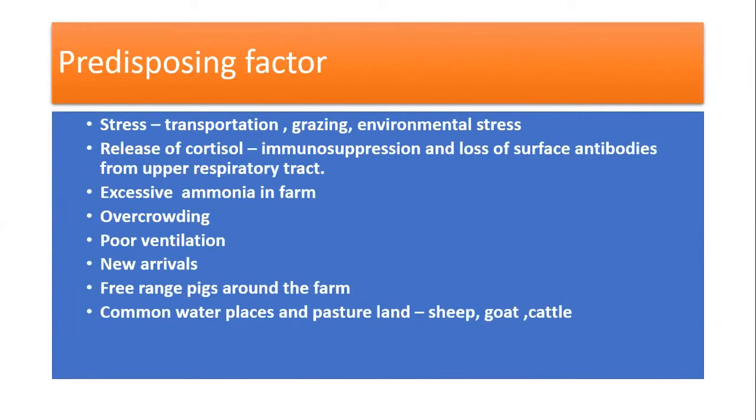Predisposing factors: stress due to transportation, grazing, and environmental stress, with release of cortisol that causes immunosuppression and loss of surface antibodies from the surface of the upper respiratory tract and upper digestive tract. Excessive ammonia in the farm also predisposes to infection. Overcrowding, poor ventilation, new arrivals, free-range pigs around the farms, and common water places and pasture lands for sheep and goats. All these factors make animals more prone to FMD infection.